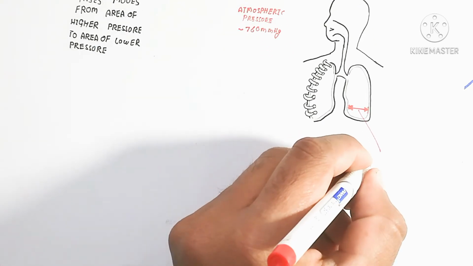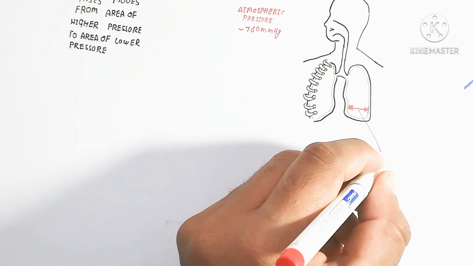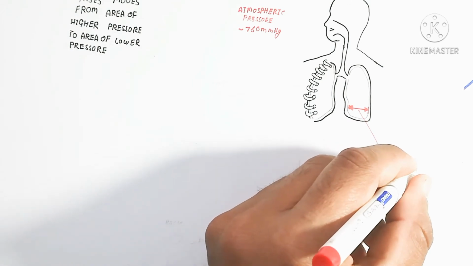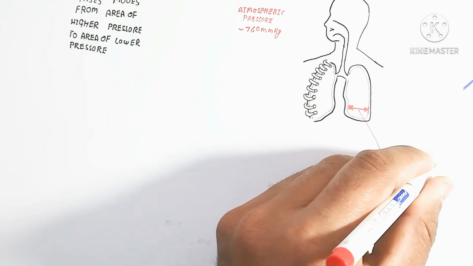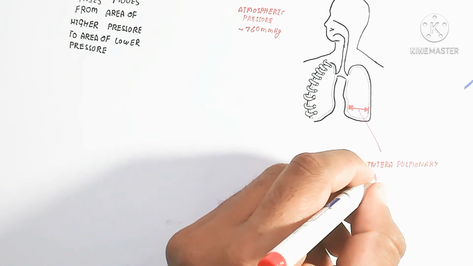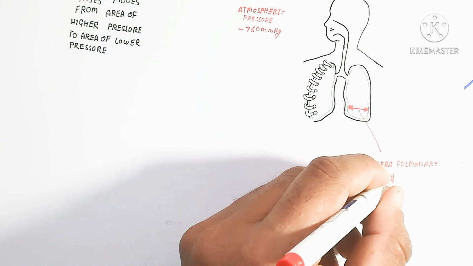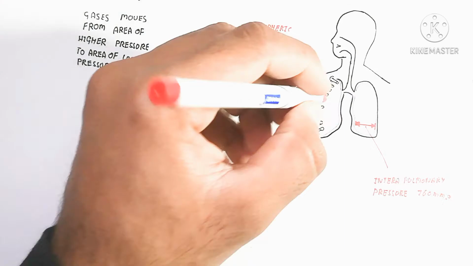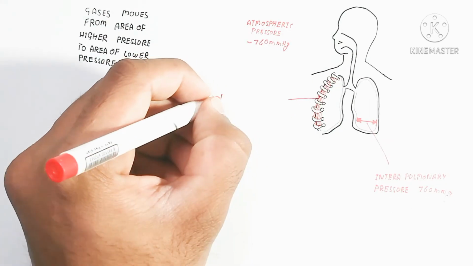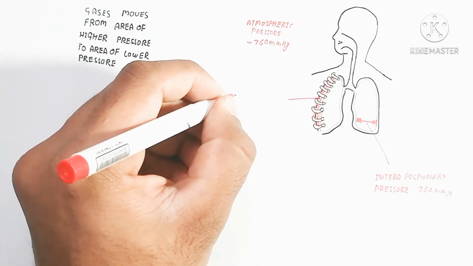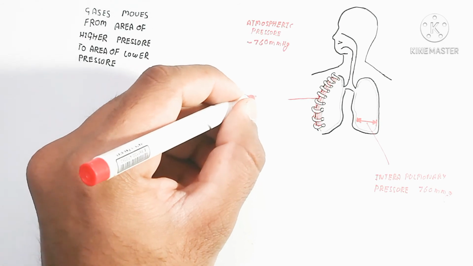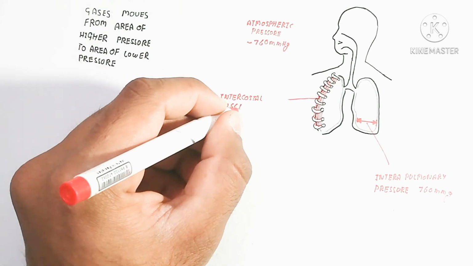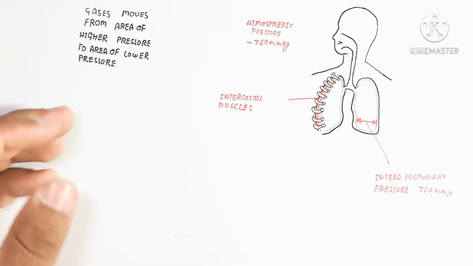A change in pressure inside as compared to the outside triggers the movement of air in or out of the environment, supplying oxygen dissolved into the tissue. The pulmonary pressure will be increased to move the air outside when the lungs contract.